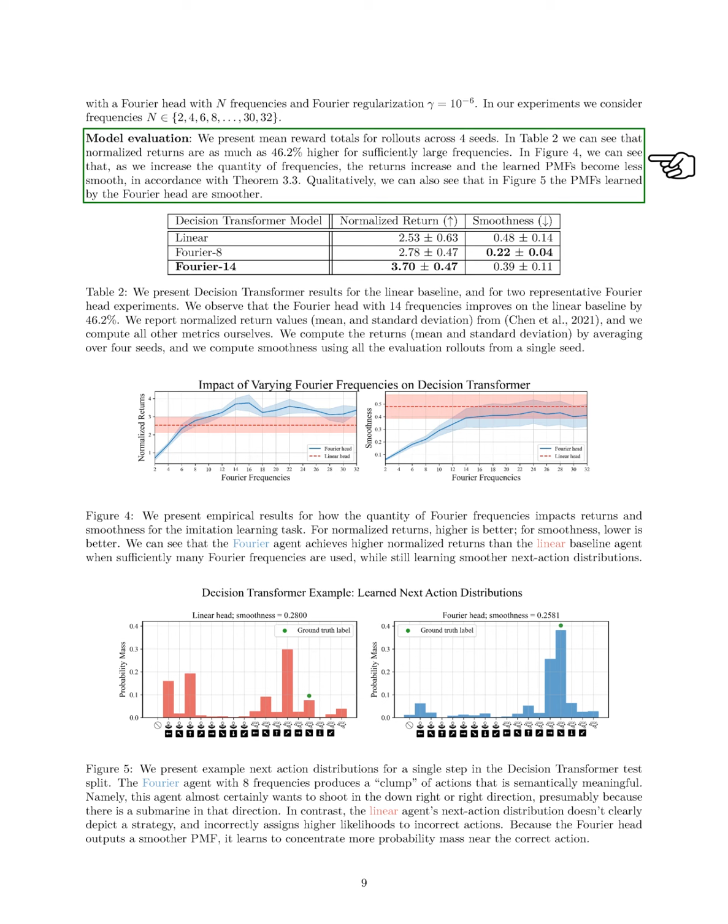Additionally, as we increase the number of frequencies, the returns improve, and the learned probability mass functions become less smooth, aligning with our theoretical expectations. Qualitatively, we observe that the probability mass functions learned by the Fourier head are indeed smoother.